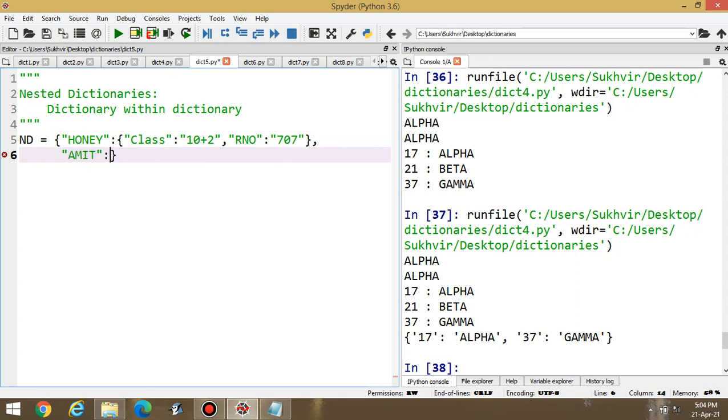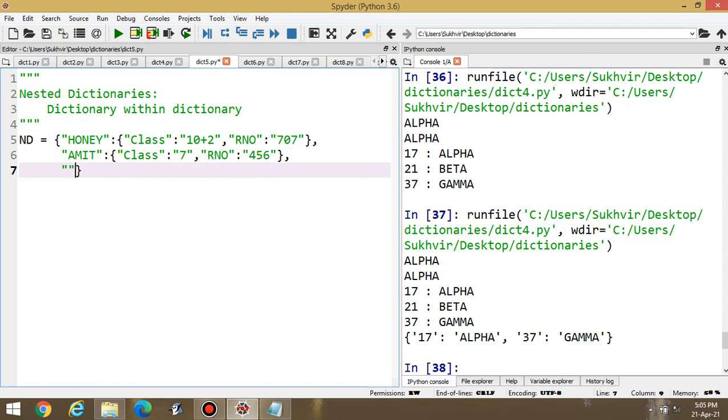Okay, the further detail of Amit is inside curly brackets in double quotes. Class is 7th. Okay, and roll number is 456. This one is the roll number.